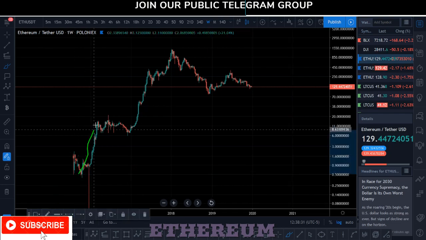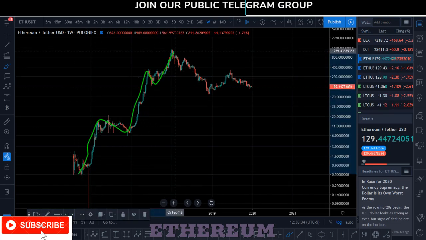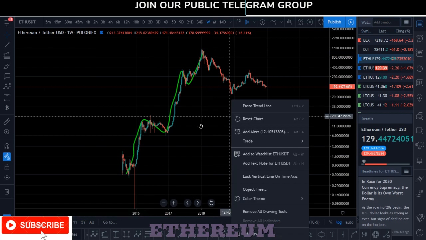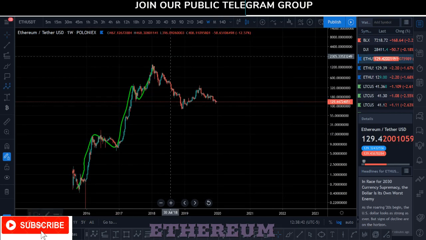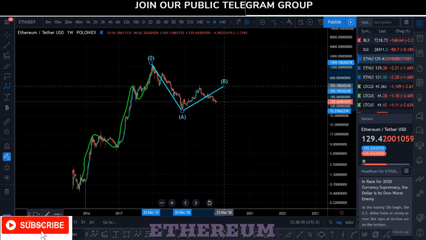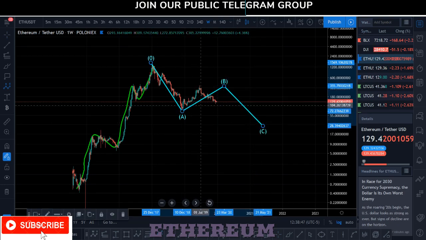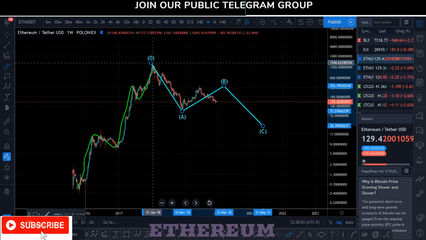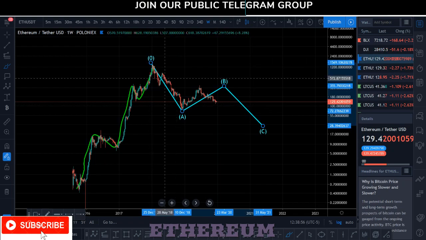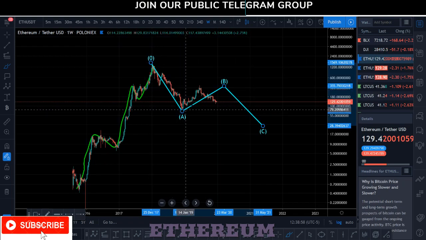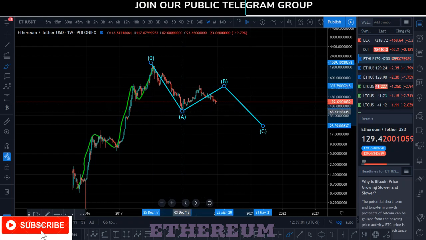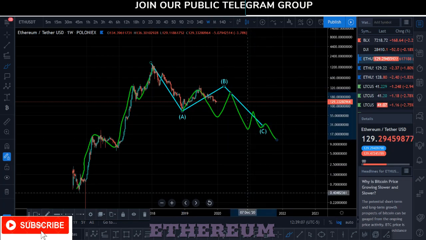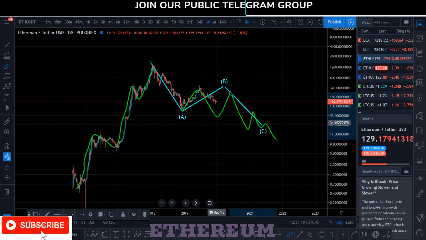We basically got a 5-wave structure, right? After a 5-wave structure, I'm expecting at least Ethereum to give us another flat correction, internal flat correction, not a flat correction, but I'm expecting a big zigzag and an internal flat correction. What I mean by an internal flat correction is this wave, we already understand, it is a 5-wave structure. This has to be a 3-wave move, and then after that we're going to discuss the next wave we're going to get to the downside, right? But the overall structure is flat, right?